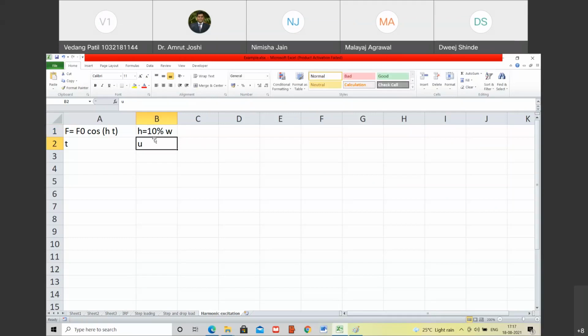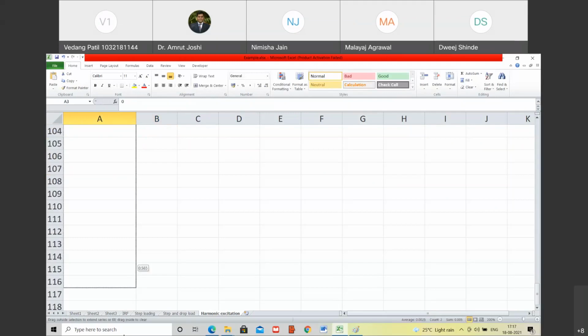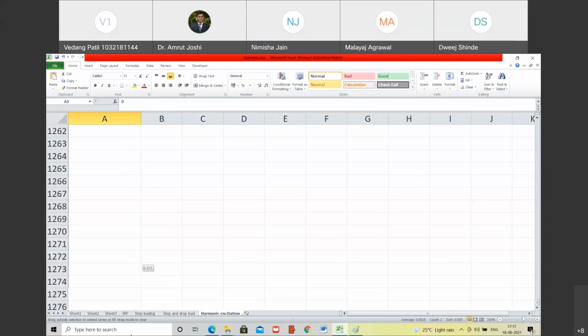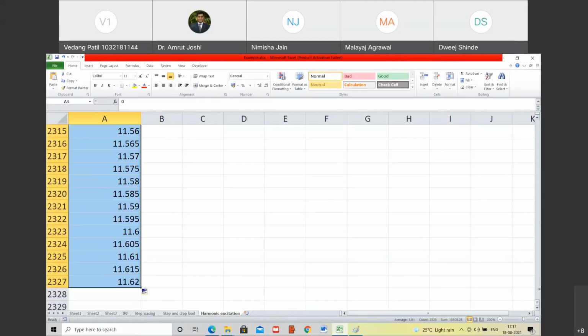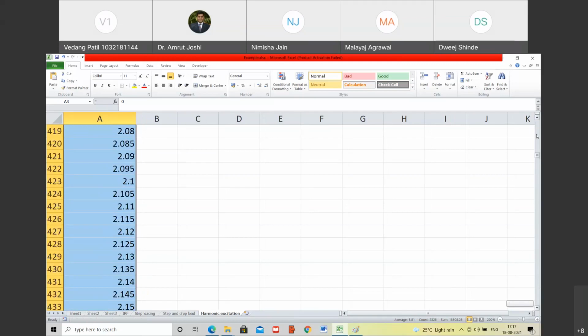So चलो 0, then we are going to have 0.01. इसके मल्टीपल्स में जाएंगे, 0.005 लिखते हैं. We'll go up to 10 seconds. Are you with me? Yes, sir.